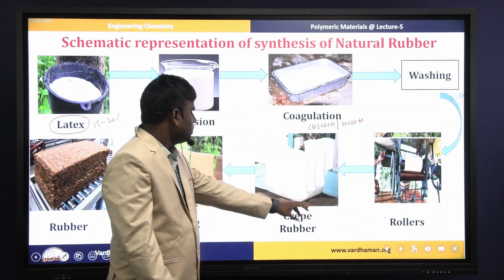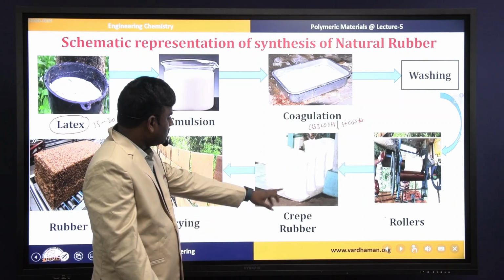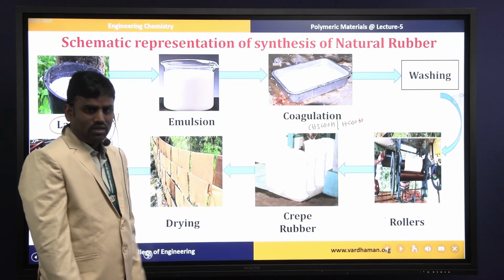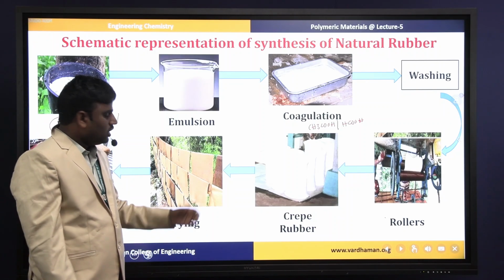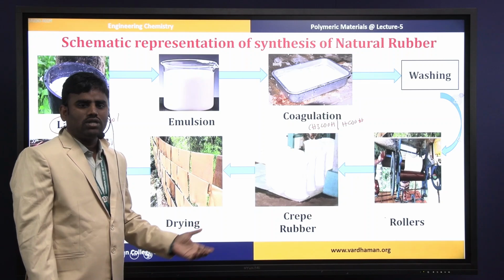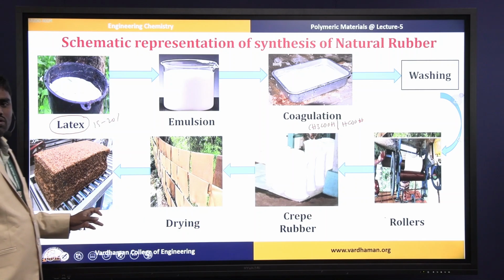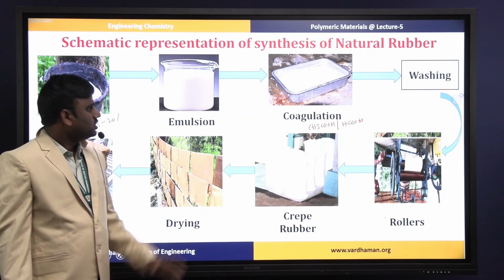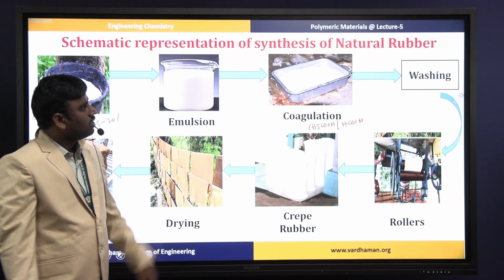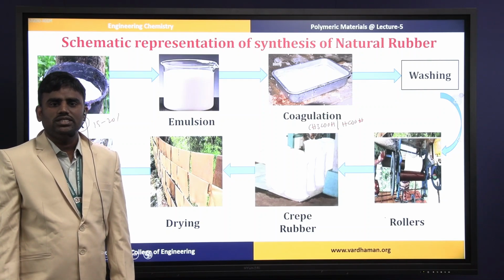Now here you can see these white crepe rubber sheets we are getting. These rubber sheets can be dried either in sunlight, or sometimes in a smoke chamber for 3 to 4 days at 50 to 60 degrees centigrade. Finally we get this type of natural rubber. So this is the simple preparation of natural rubber from the latex of the Hevea brasiliensis tree.